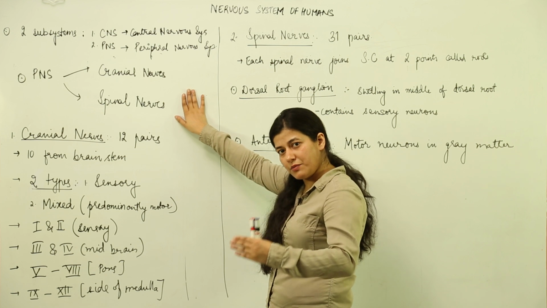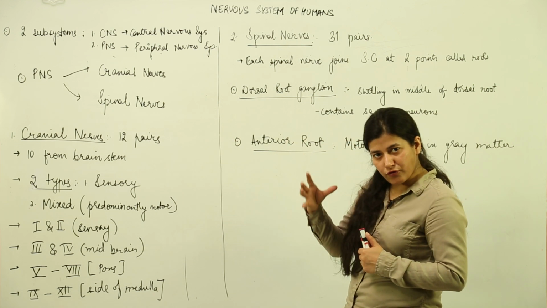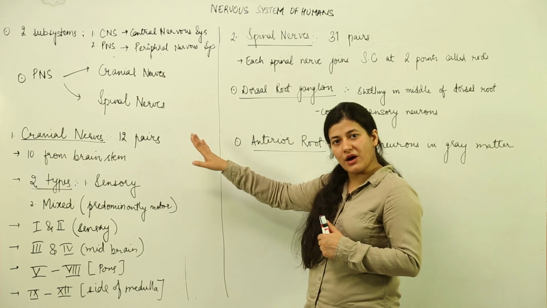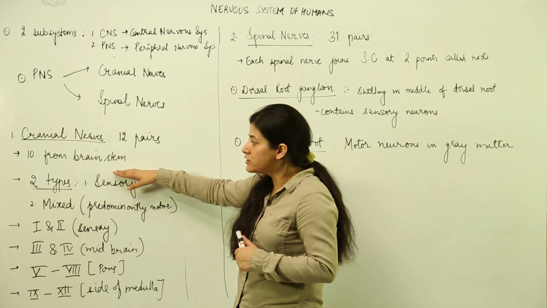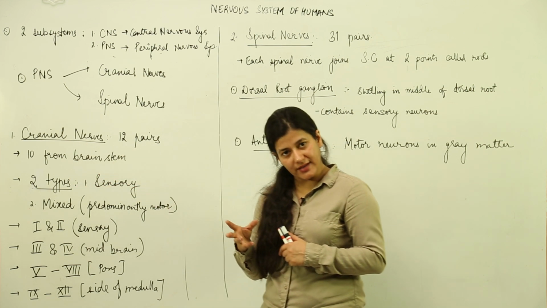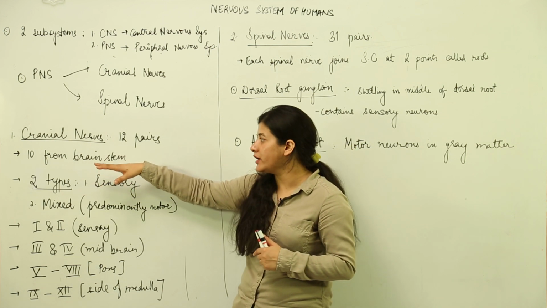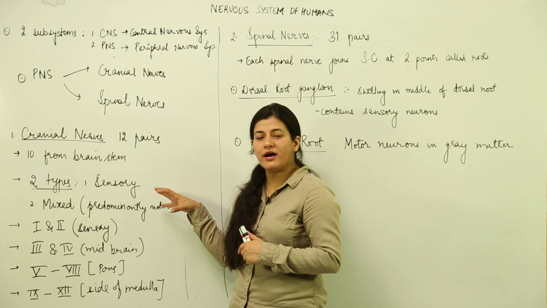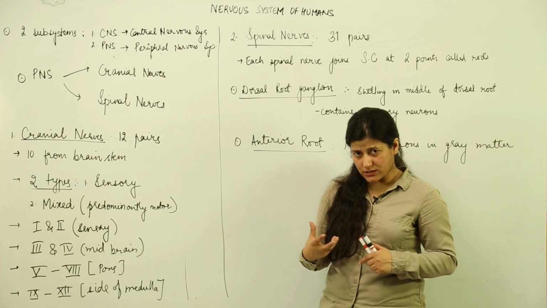Now, the different parts of the brain, you are very well aware of them by now. So, we have the forebrain, we have the central brain. There are 12 pairs of cranial nerves, out of which 10 arise from the brain stem itself. So, 2 of them arise from the central brain and forebrain basically, and the remaining 10 arise from the brain stem.